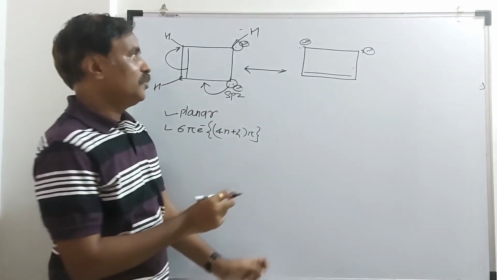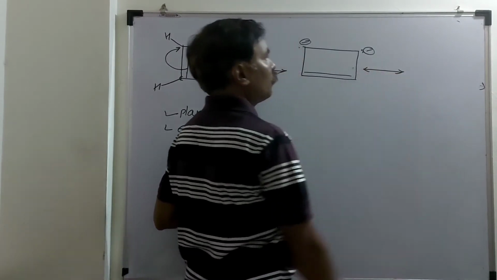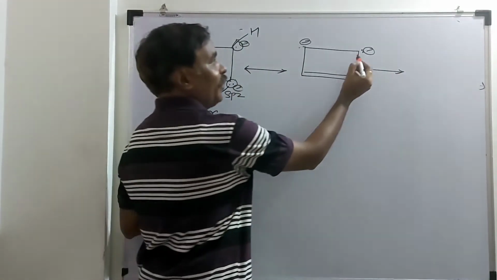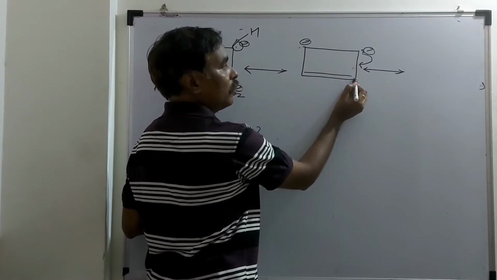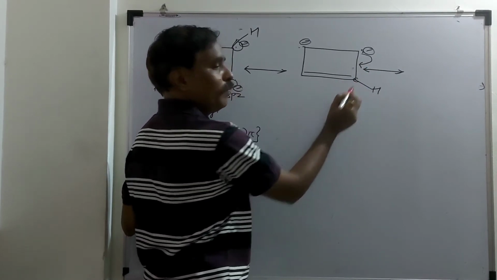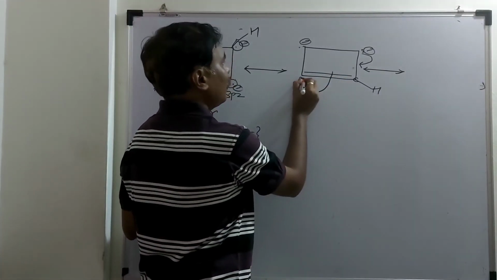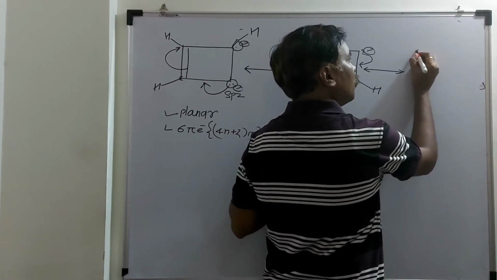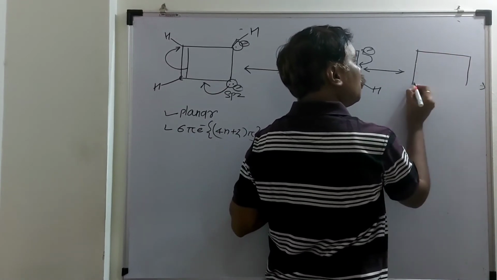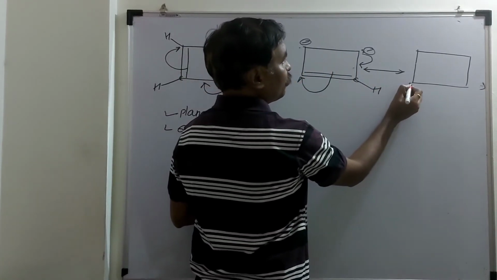What is the next resonance? Now shifting of these two electrons in between these two, here it will be a pi bond. Here one hydrogen, and this carbon will be pentavalent. So breaking this pi bond and shifting the electrons like this, this carbon will be negatively charged.